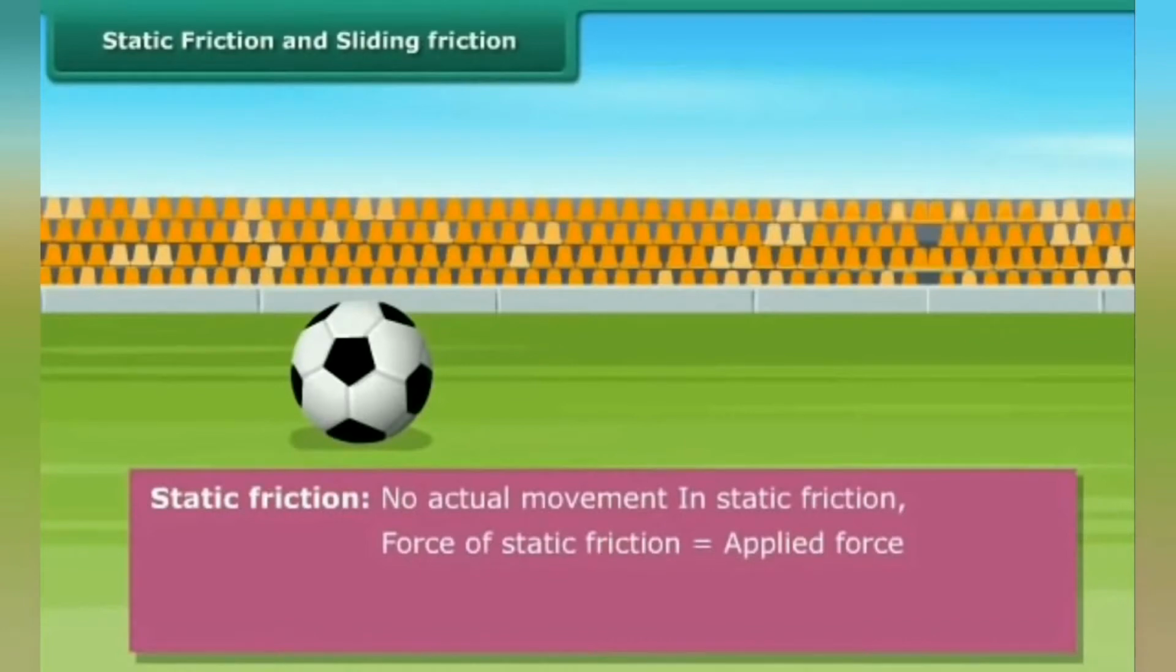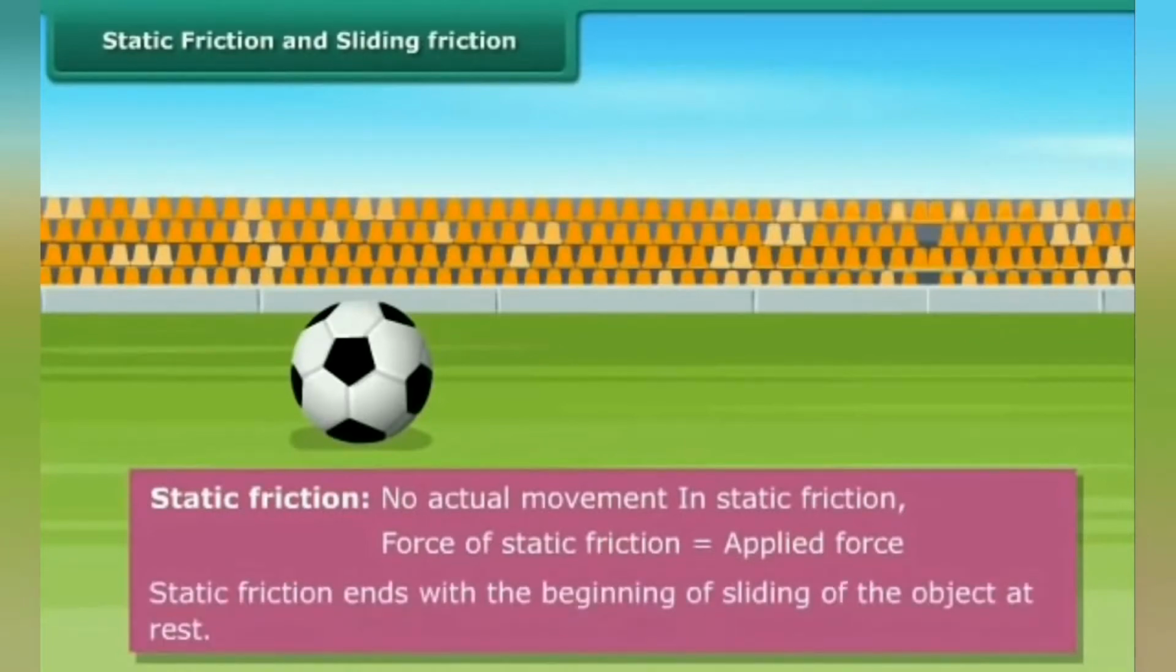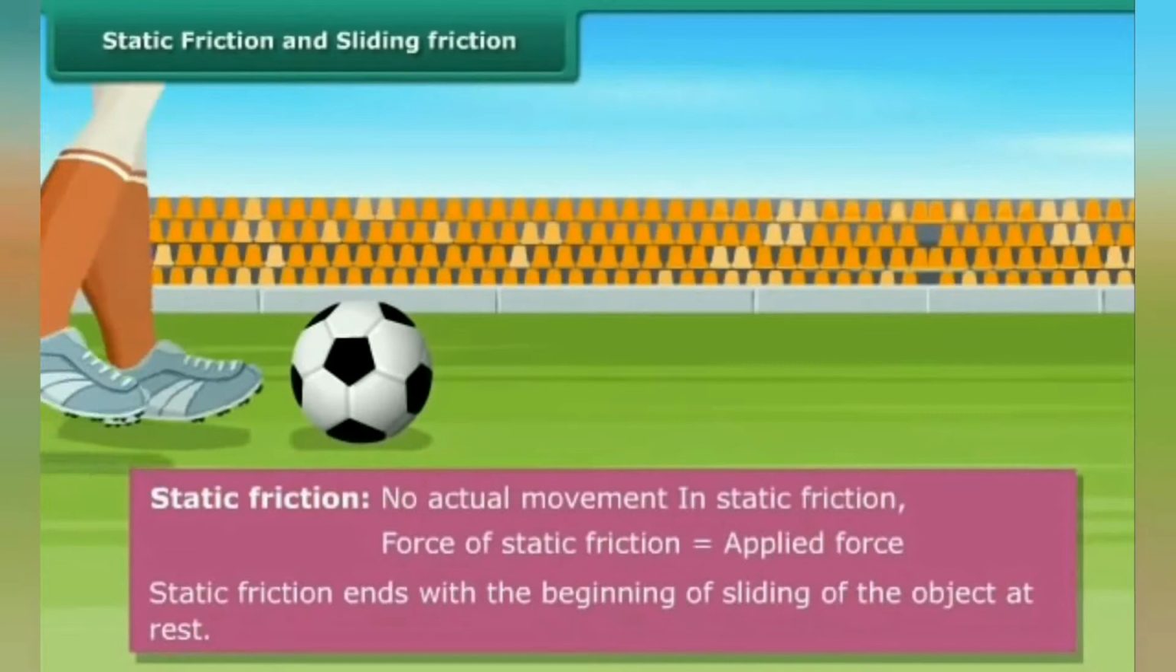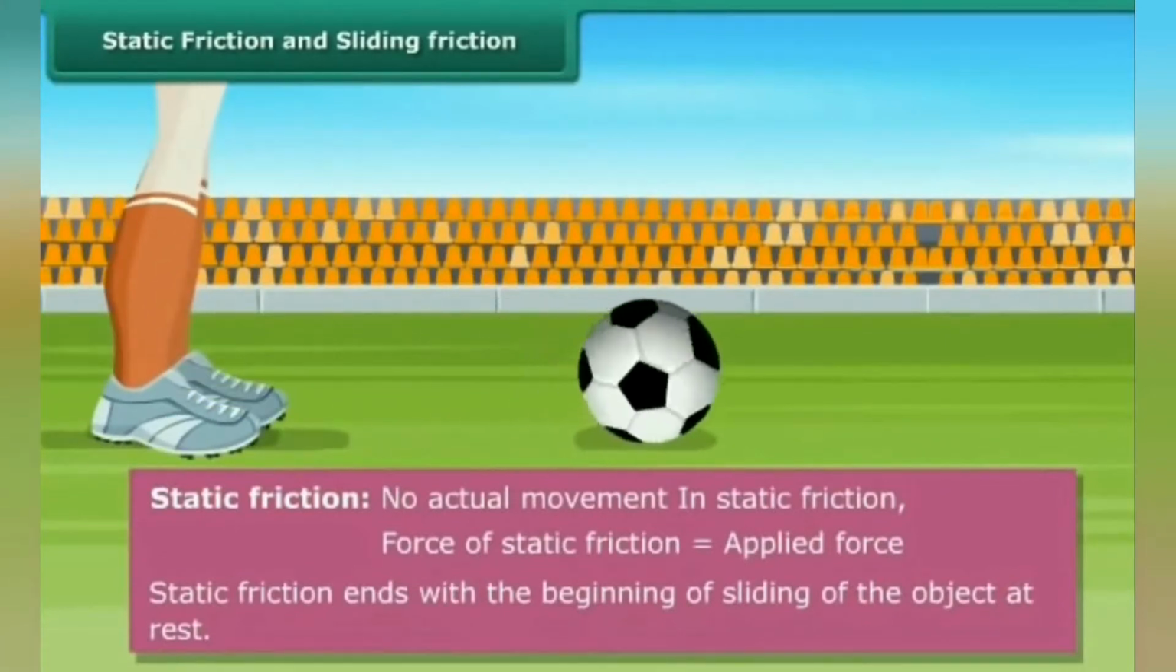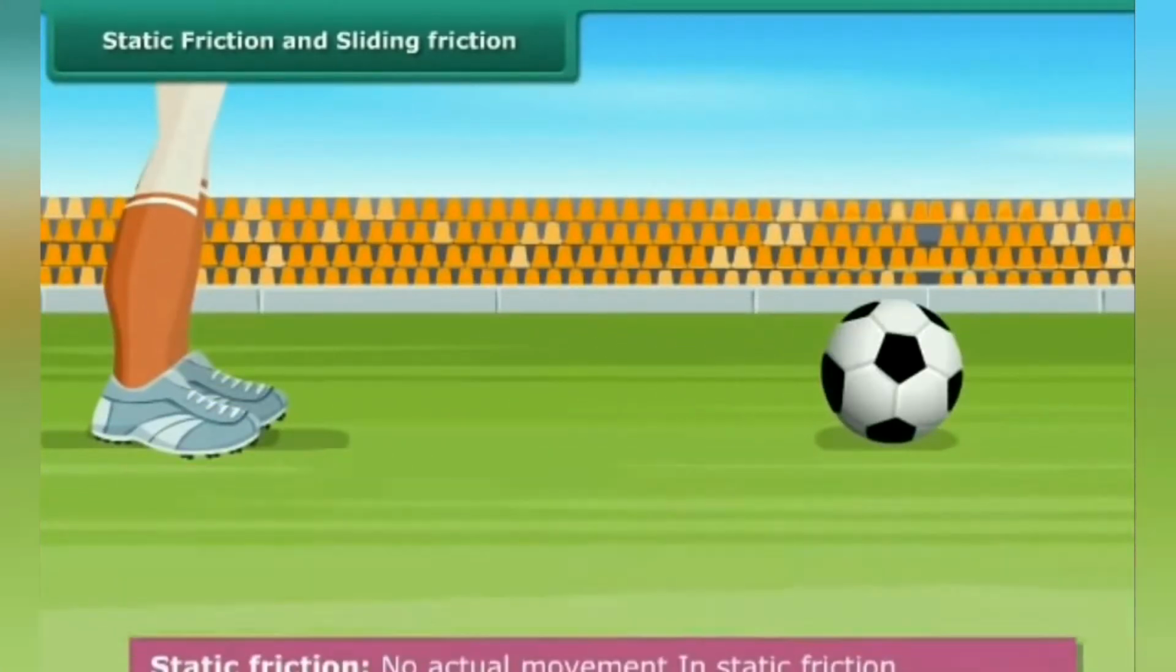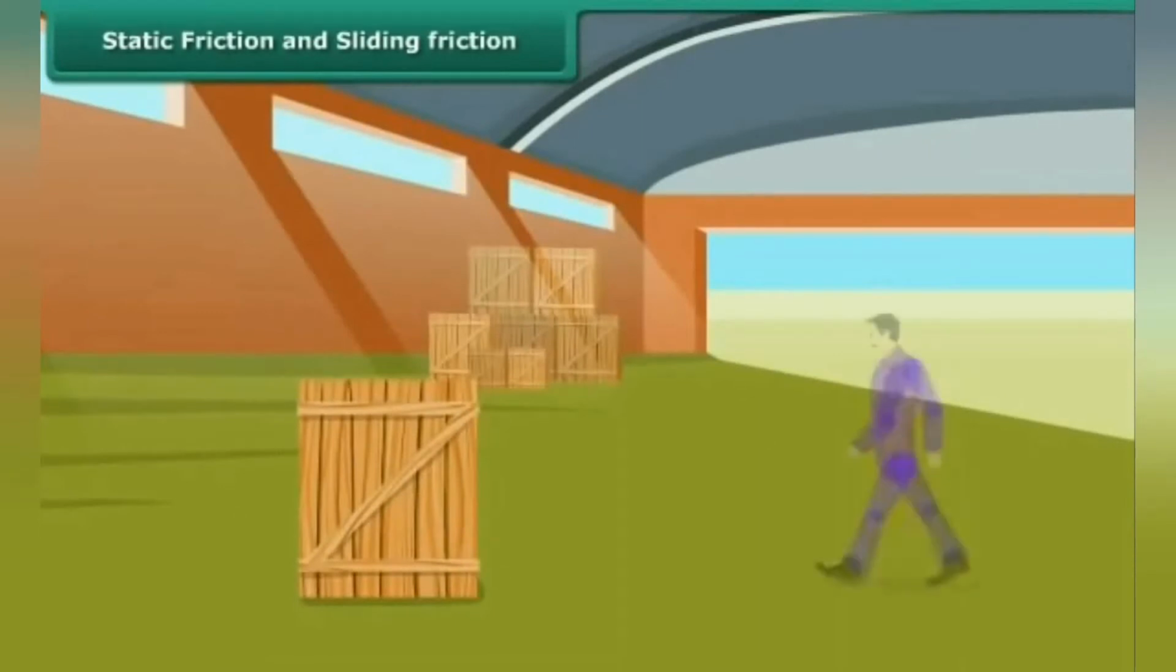So it must be remembered, static friction does not exist by itself. When there is no applied force, there is no static friction. It comes into play only when the applied force tends to move the body.